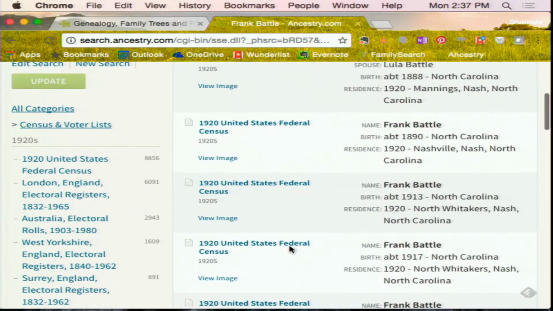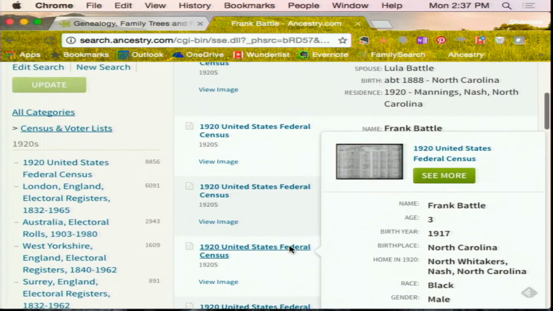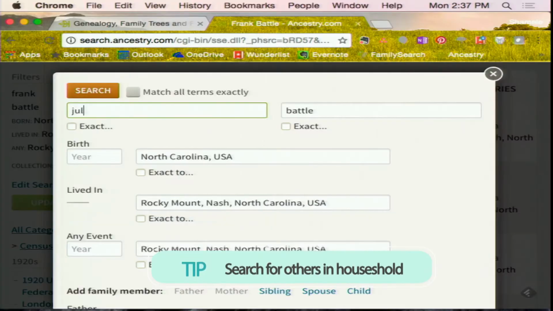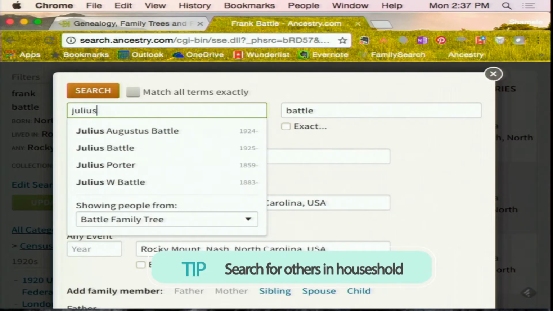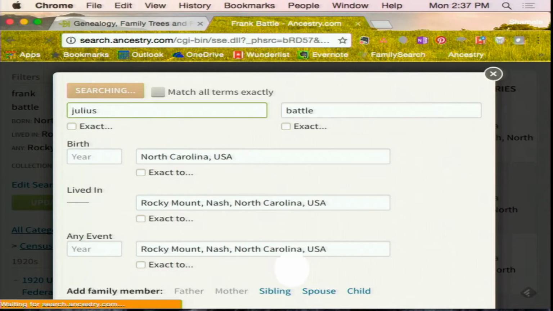All right, since we don't see Frank, who were Frank's parents? Julius. Yeah, Julius. So let's edit the search. And this is what happens. It's not always straightforward. Let's do Julius as the first name and see what we find, because we could find a brother or we could find a dad. Battle, right? Yep, and do a search.